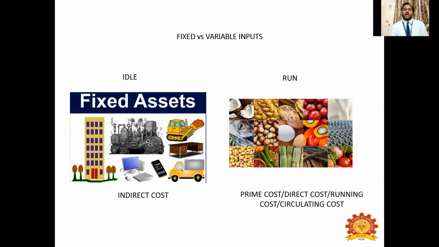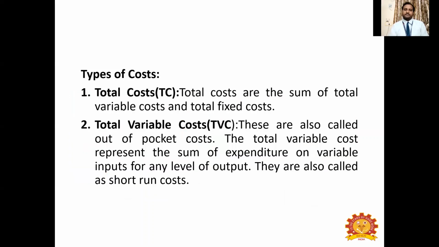And when you call your business is in a circulating position, that is, you are continuously doing the business, it means you have to incur some money for these variable inputs, right? And those costs are called variable cost. And the money that you incur for fixed assets or fixed inputs like land, machine, buildings, etc. are called fixed cost. And it is not directly related to the production. And that is why fixed cost is otherwise called indirect cost.